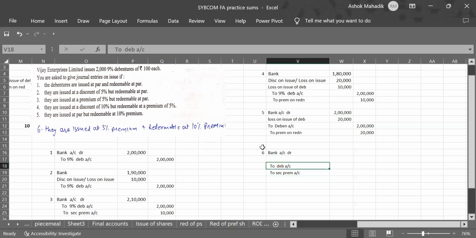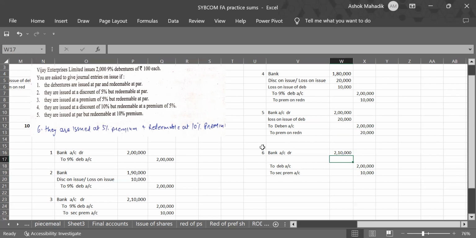Against debenture, we always write face value 2 lakhs. How much premium are we collecting on issue? 5%. So 5% is 10,000. So how much amount must you have collected in bank? 2,10,000.